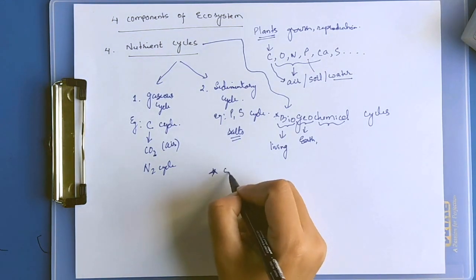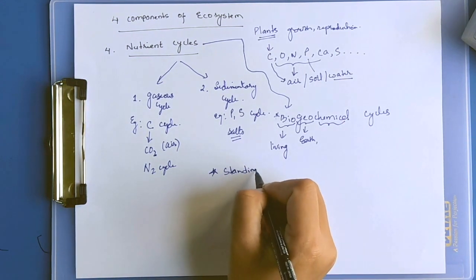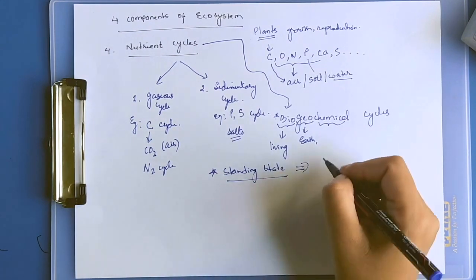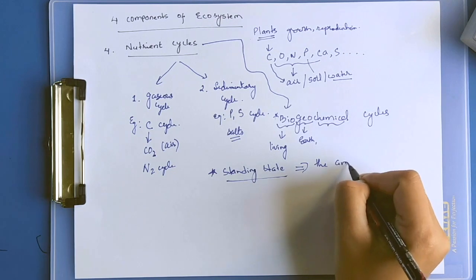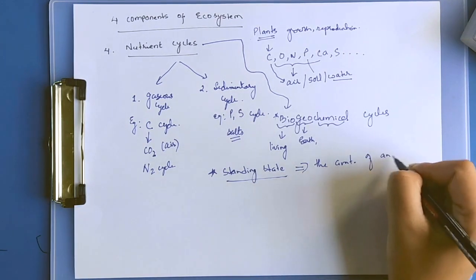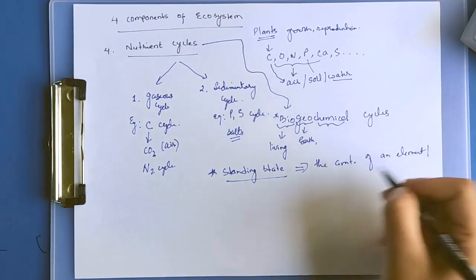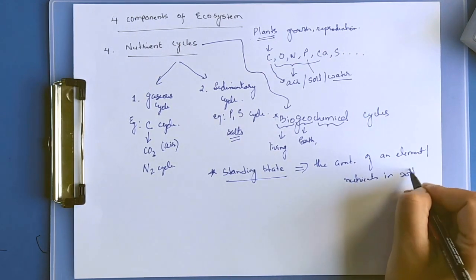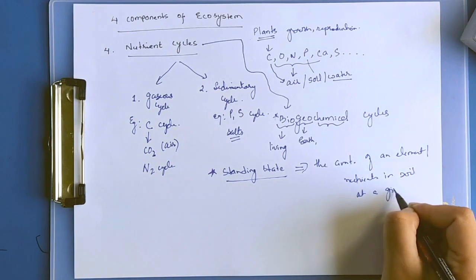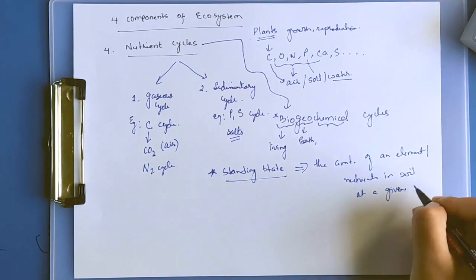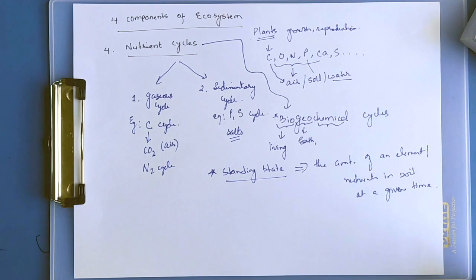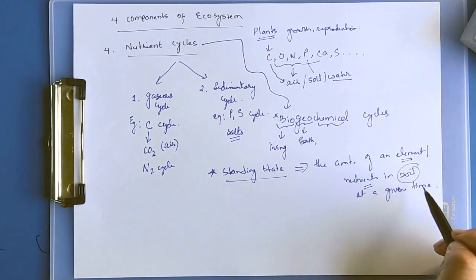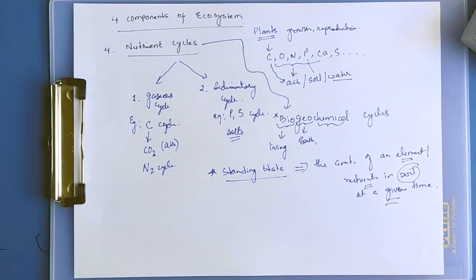The term standing state. Standing state is the amount of an element or the amount of nutrients which is present in the soil at a given time. It is known as standing state.